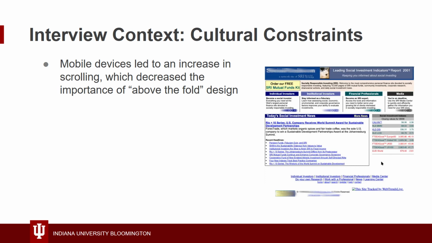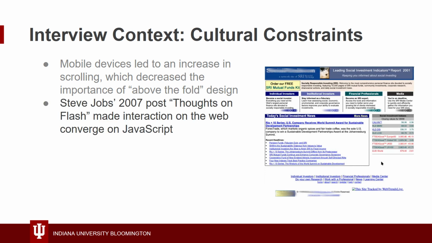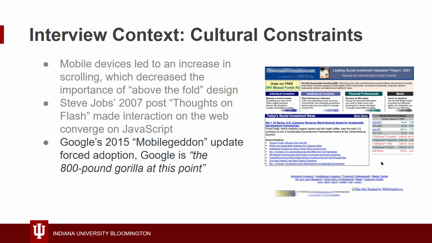There were also changes in cultural constraints on web design. Mobile devices led to an increase in comfort with scrolling, which decreased the importance of above-the-fold design. Steve Jobs' 2007 thoughts on Flash, where he announced that Flash wouldn't be supported on the iPhone, made interaction on the web converge on JavaScript. Google's 2015 Mobile Friendly update, where they changed search rankings to prioritize sites with mobile support, forced holdout sites to shift to this new development paradigm. Also, the design process has become important to business, leading to long, drawn-out design negotiations. As our participants said, it takes a village to raise a website now.